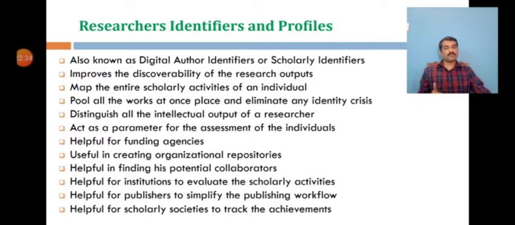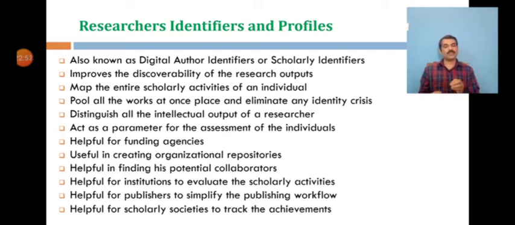It helps funding organizations to simplify the grant submission workflow and monitor the status of the funded research activities. It is also useful in creating organizational repositories without any ambiguity. As an author or researcher, it is helpful in finding potential collaborators and is an easier way to get credit for scholarly activities.